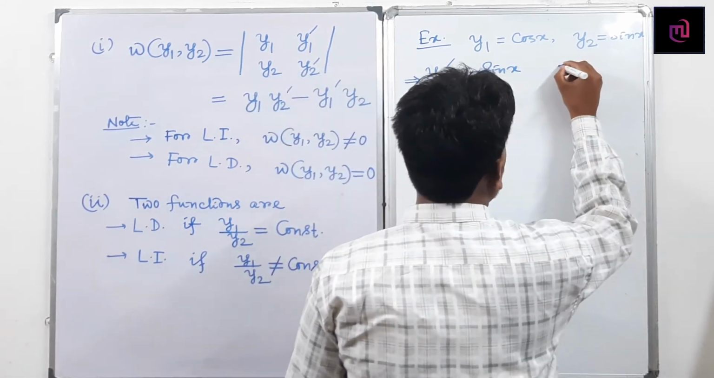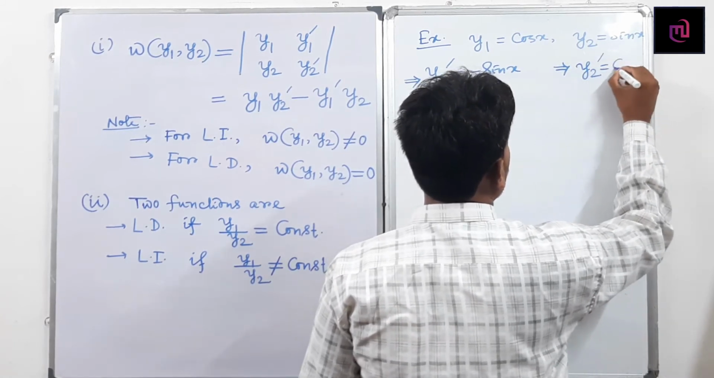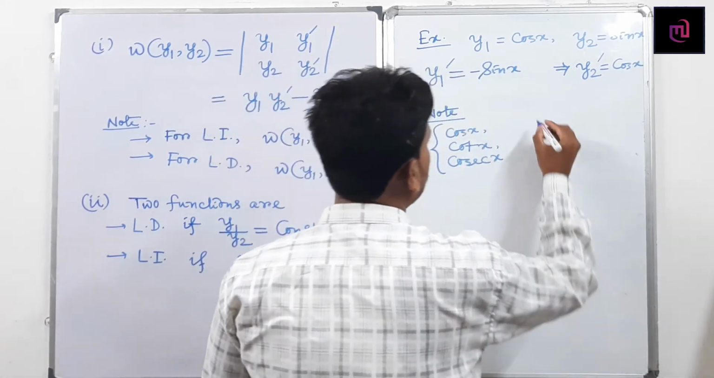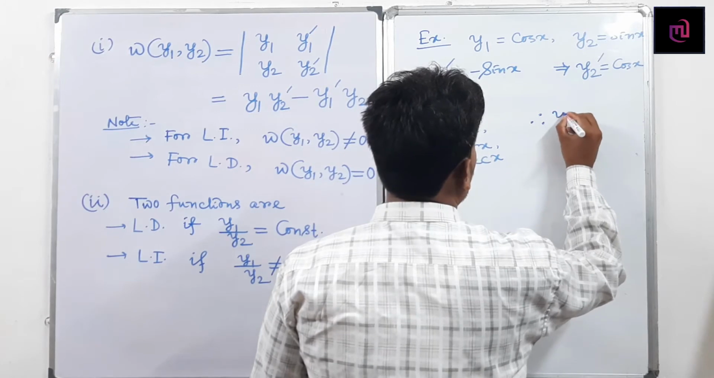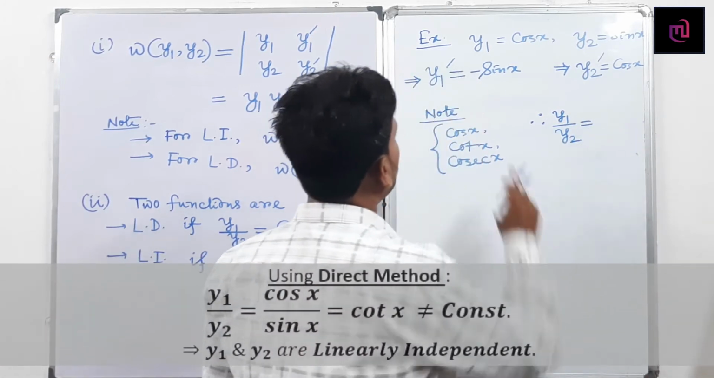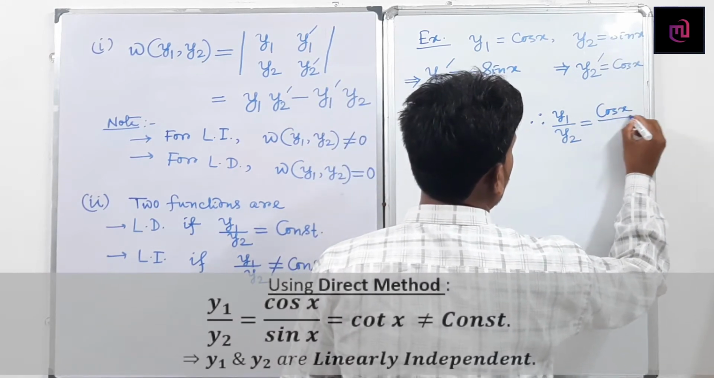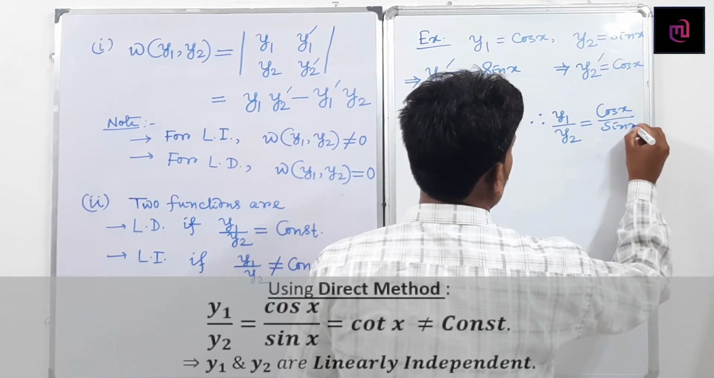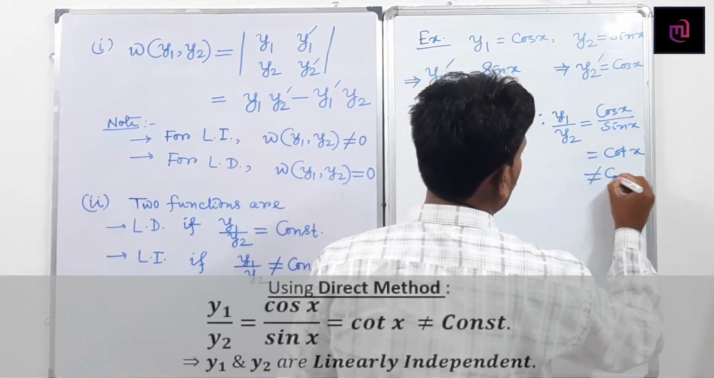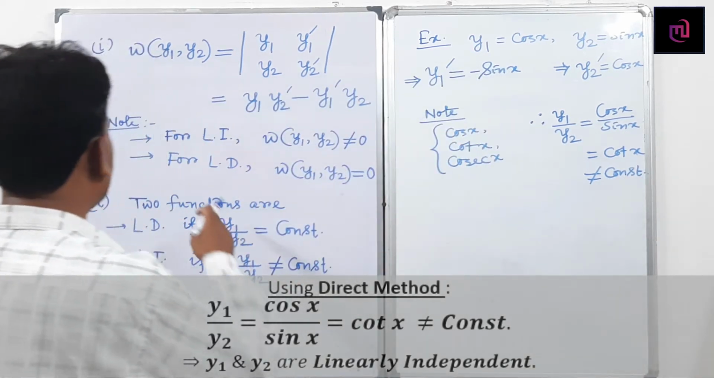So here in this case, y2 dash becomes cos x. Then verify it. Therefore y1 divided by y2, cos x by sin x, becomes cot x. So this part is not equal to a constant, so you have to verify y1 by y2.